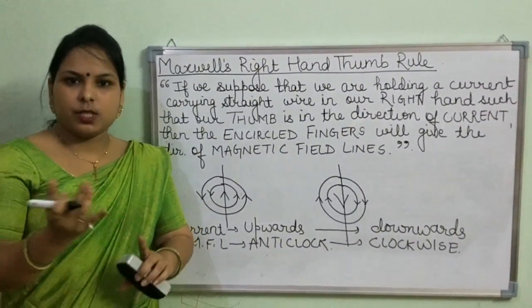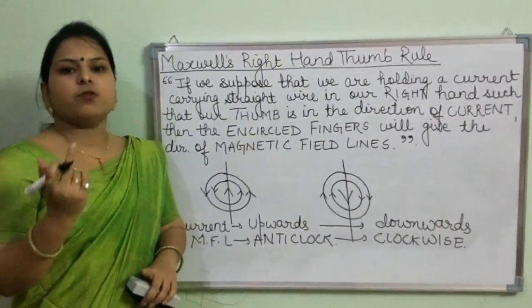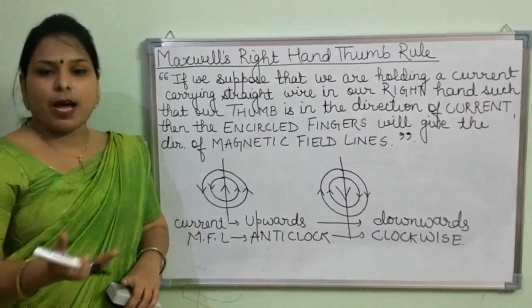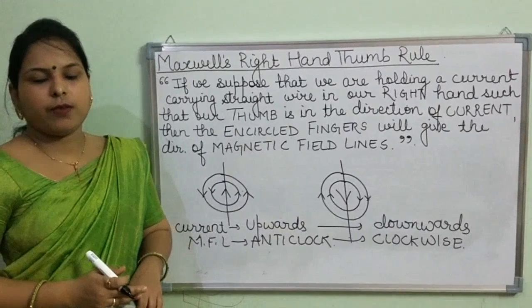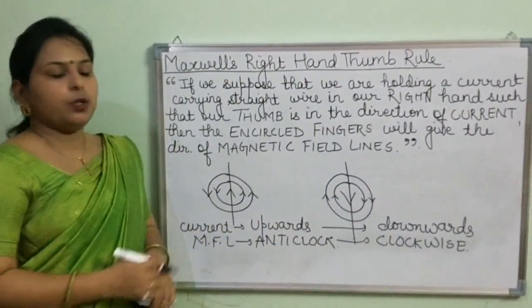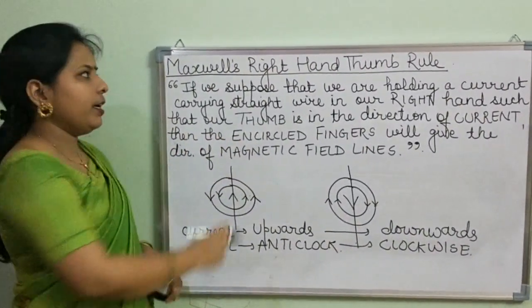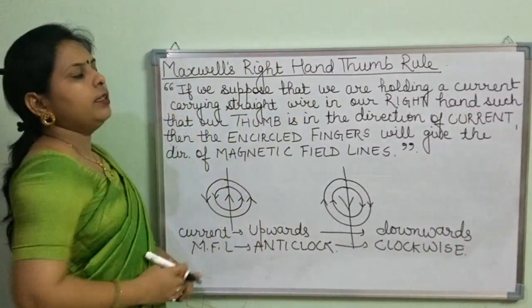So let us revise. The shape of magnetic field lines will be concentric circles. The factors affecting the magnetic field lines are current and the distance from the wire. And which rule will you use to find the direction of magnetic field lines? It is Maxwell's right hand thumb rule.